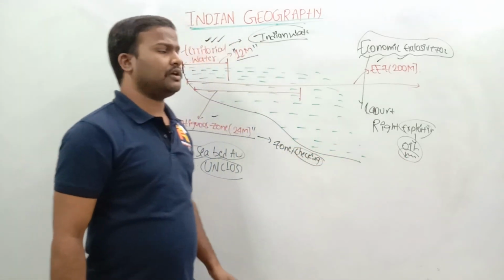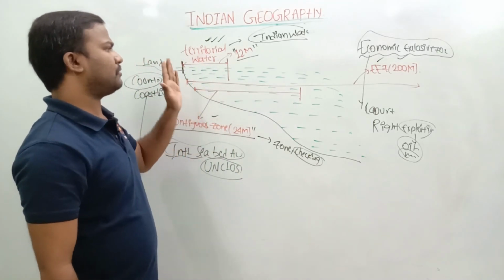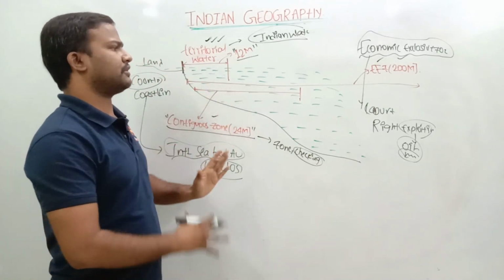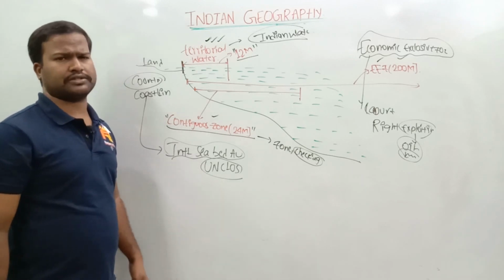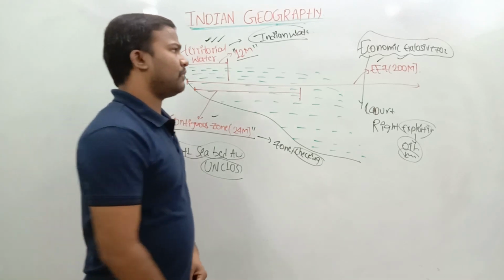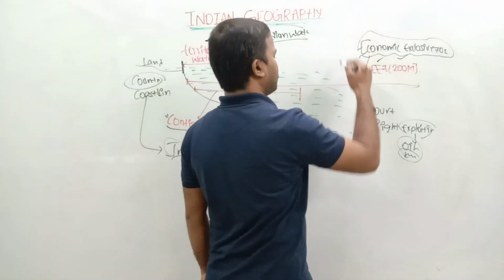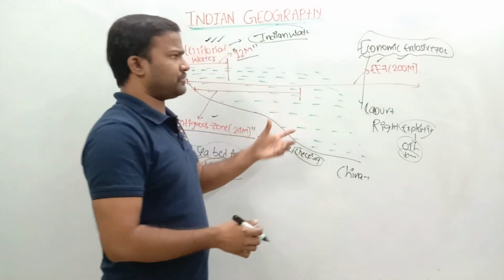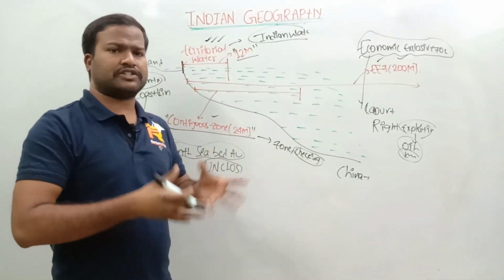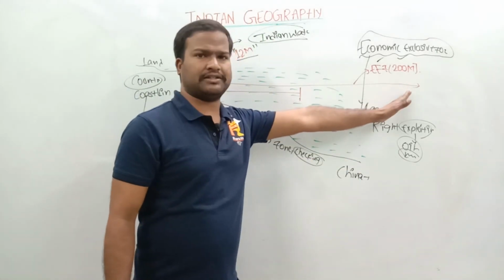This is how the waters were demarcated by the International Seabed Authority and the UN clause. So how has China misused this? According to this theory, every country will have exclusive rights up to 200 miles itself.